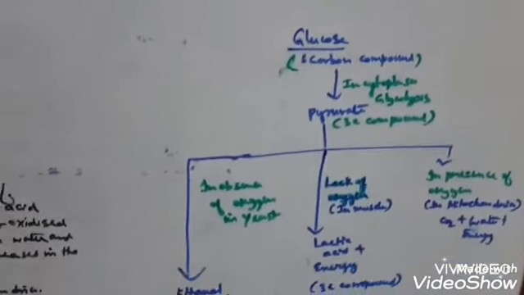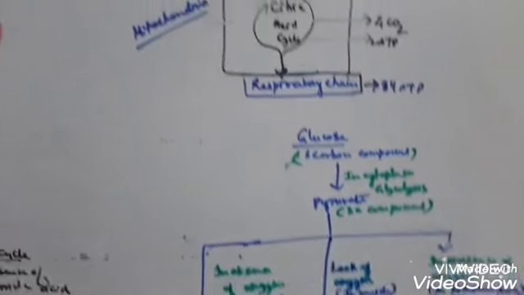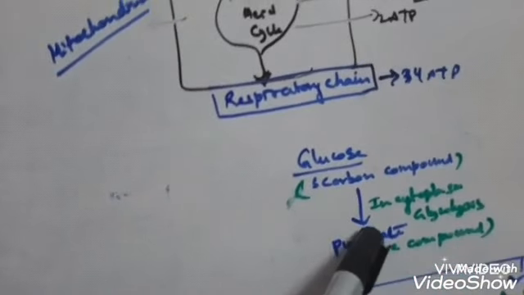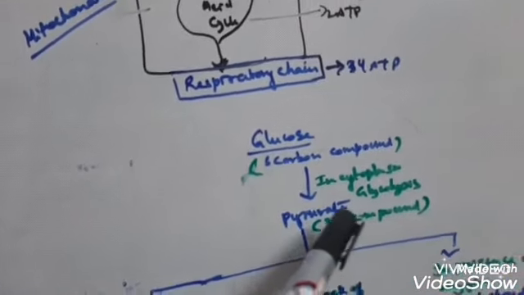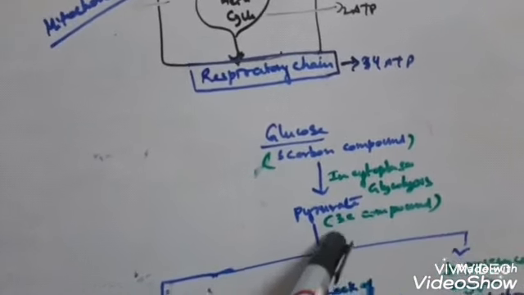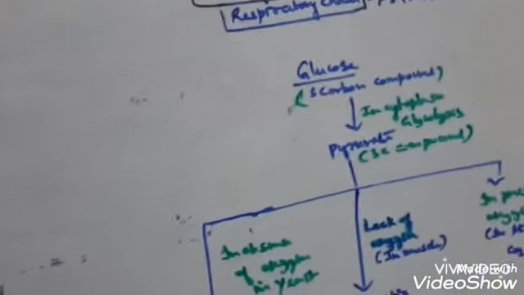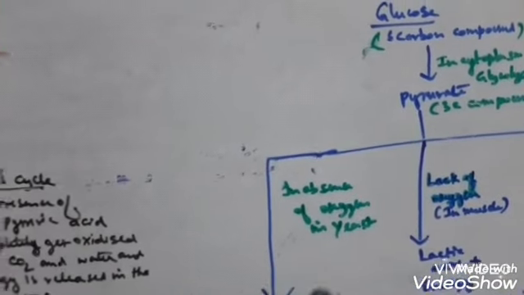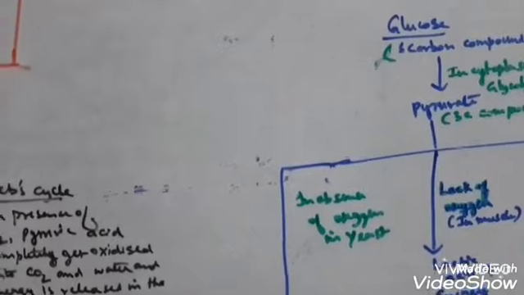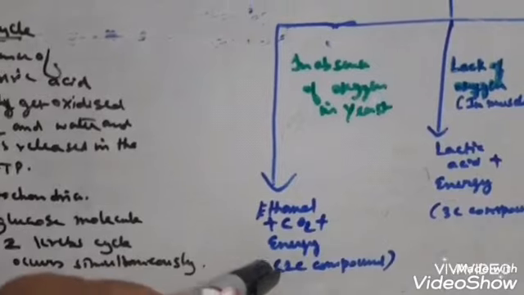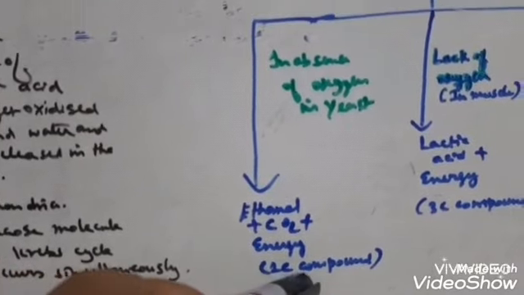Now you can see, in a nutshell, I have given the entire mechanism of respiration. Glucose, which is a 6 carbon compound, in the cytoplasm, by the process of glycolysis converts into pyruvic acid or pyruvate, which is a 3 carbon compound. Further, in the absence of oxygen in the yeast cell or any bacterial cell, prokaryotic cell, anaerobic organism cell, pyruvate converts into ethanol or ethyl alcohol and carbon dioxide plus energy. This ethanol is a 2 carbon compound.